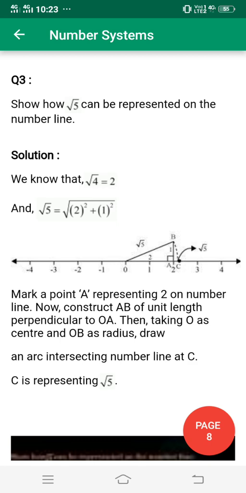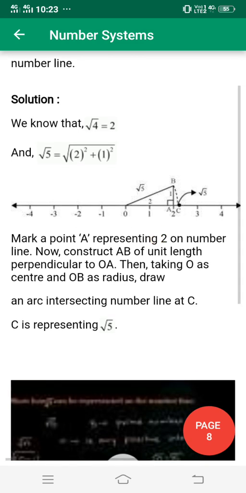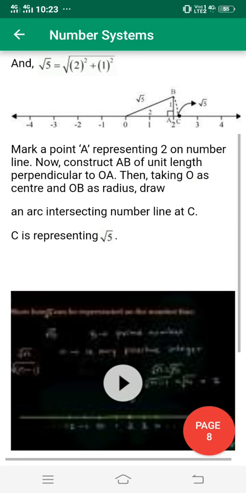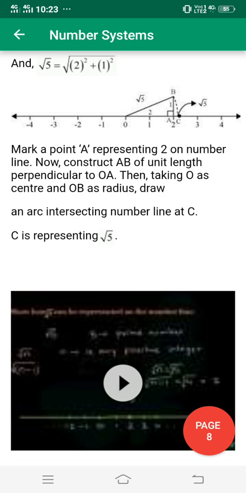Show that root 5 can be represented on the number line. Yes, first we find the nearest to root 5. The nearest to root 5 is root 4, because root 4 is the square of 2, and 3 squared is 9, which is so far, so the nearest is root 4. So root 4 is equal to 2, and root 5 is equal to the square root of 2 squared, which is 4, plus 1 squared, which is 1, so root 5. Now I put the process in a video; you see it and represent it in your copy.